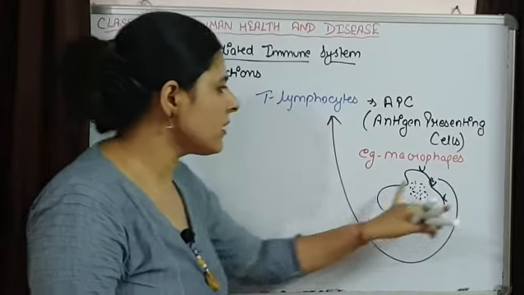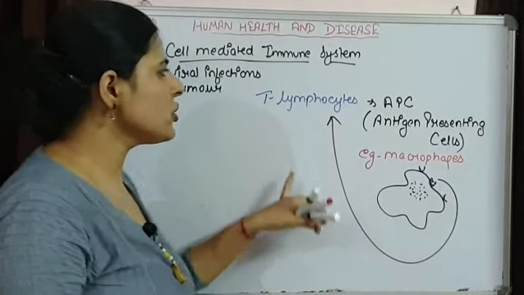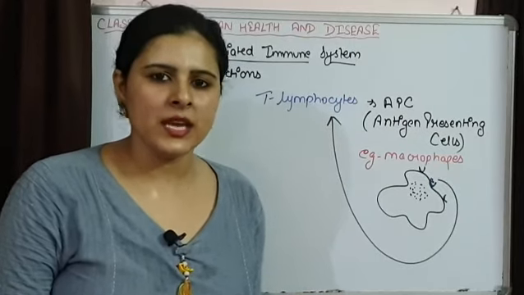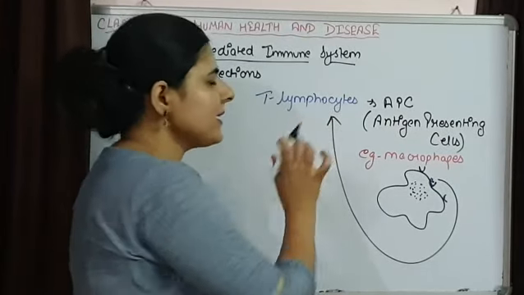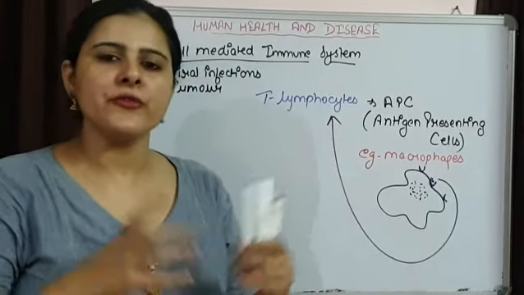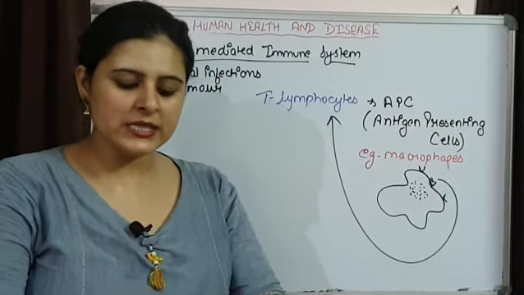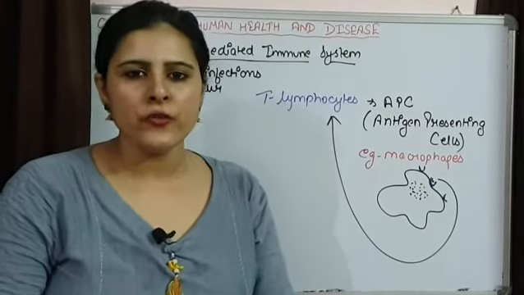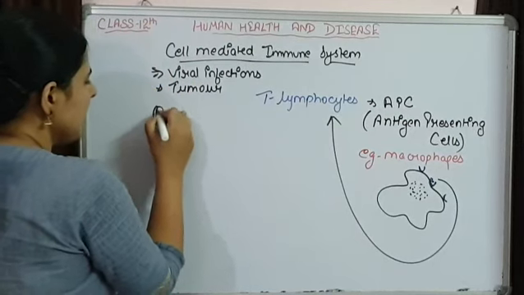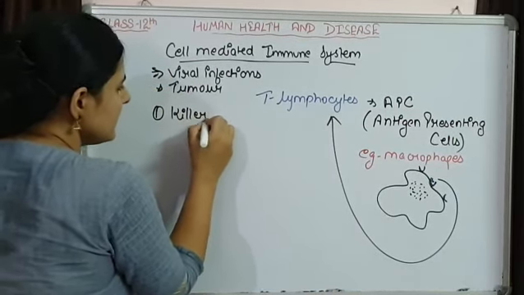After recognition, activation of T lymphocytes takes place. The activated T lymphocytes are of different types, like killer T cells.